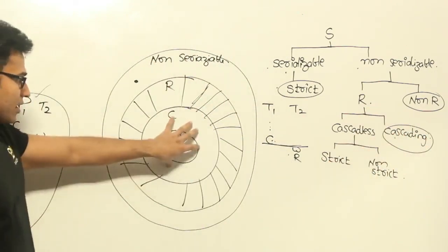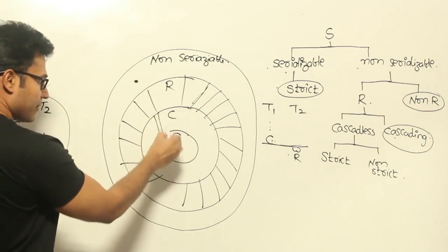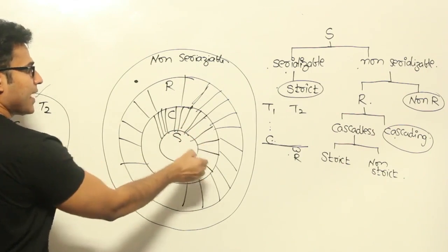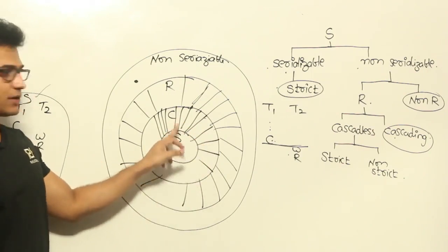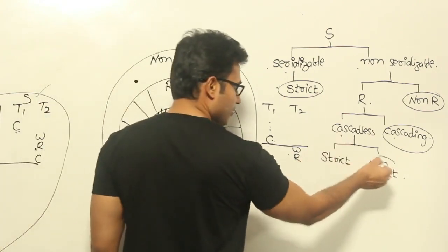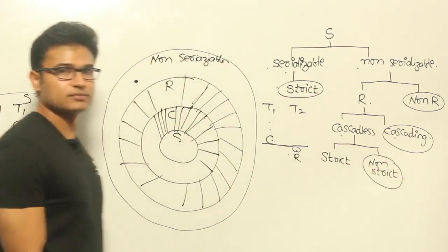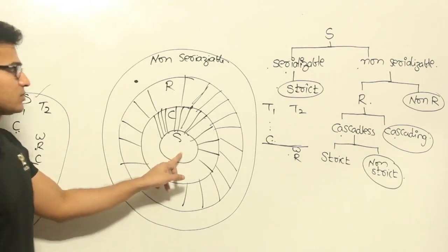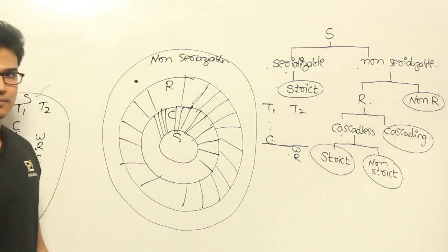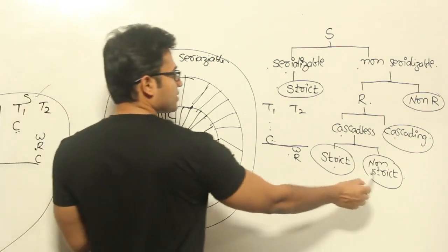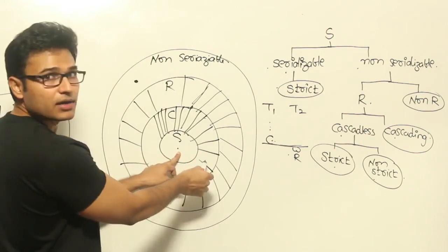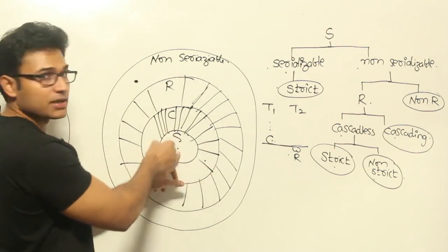Now if you look at this part, what is it? They are cascadeless but not strict, this part. Now if you look at this one, it is strict, which means this part. Got it? Now if you union this one and this one, you are going to get cascadeless, which means if you union this part and this part, you are going to get all the cascadeless schedules.